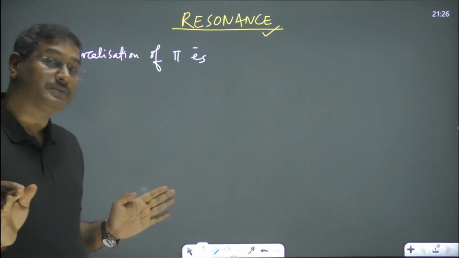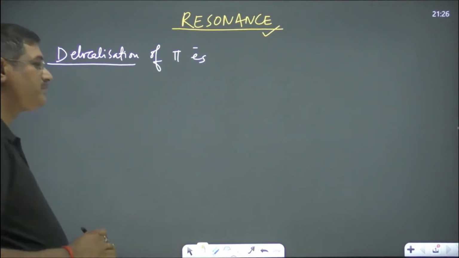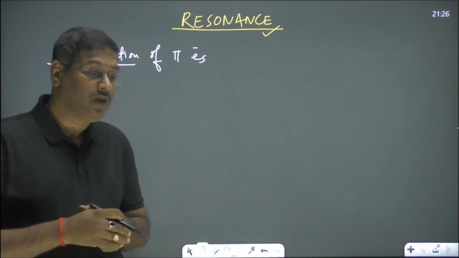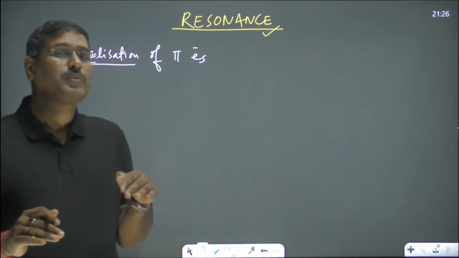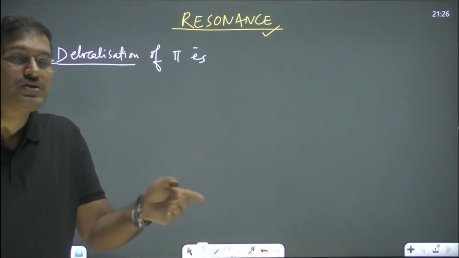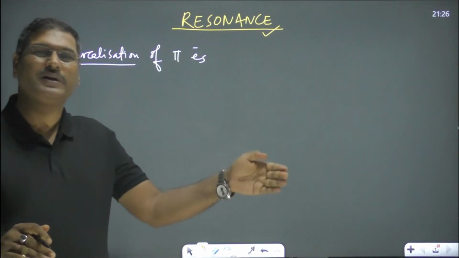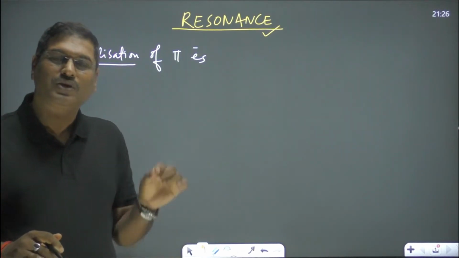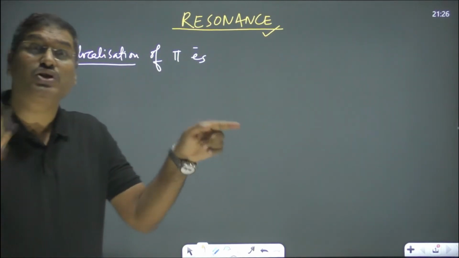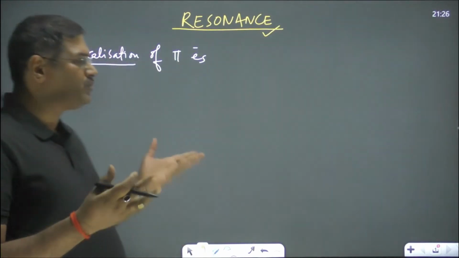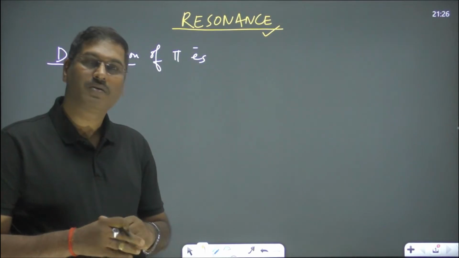Let's understand this. There are a few terms. One is delocalization. What do you mean by delocalization? Delocalization means which cannot be identified or characterized with a location. Sometimes here, sometimes there, which keeps on changing its place. That is delocalized. So the meaning is very clear.